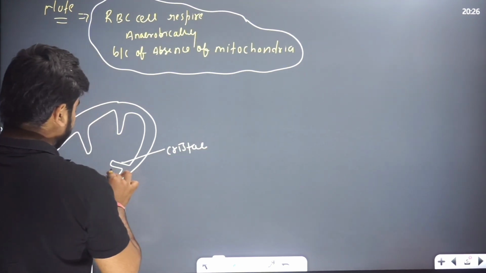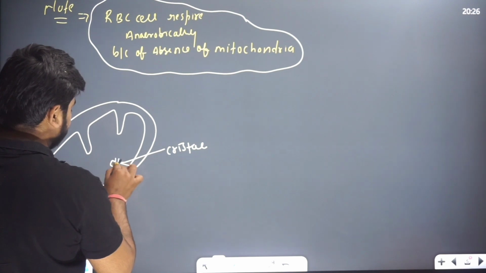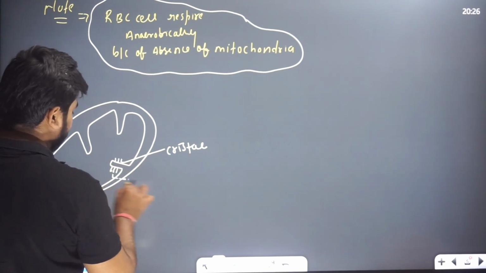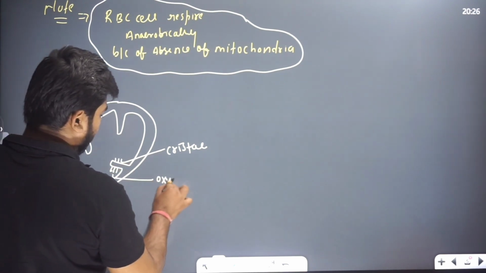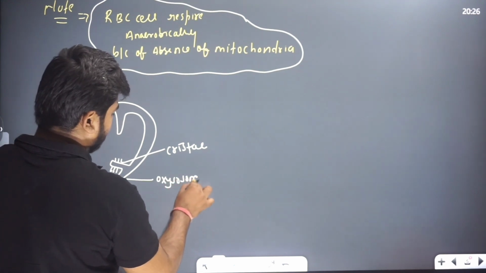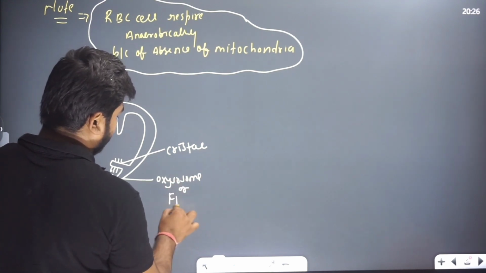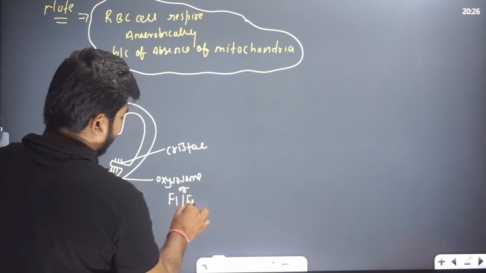In the cristae region, some hair-like particles are present, and these hair-like particles are known as what, beta? It is called an oxysome, or F1 particle, or it is also known as an F0 particle.